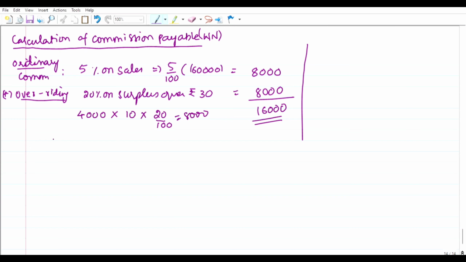Now we have to put the heading: calculation or computation of unsold goods.